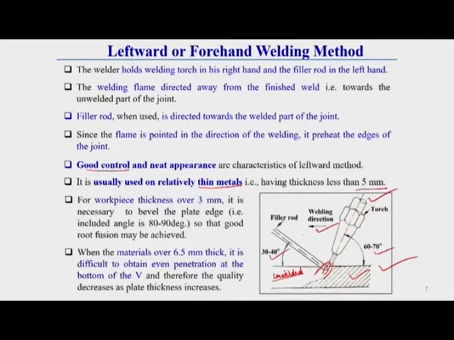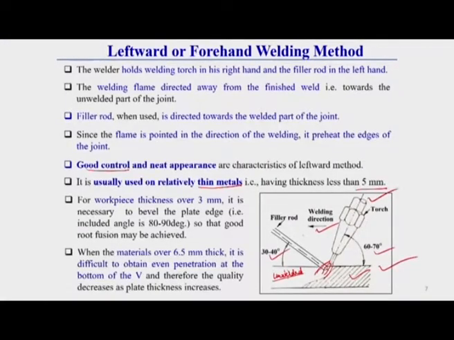One thing you keep in mind: for welding a workpiece with thickness over 3 mm, edge preparation is required. That means beveling is required to do the welding operation, and this bevel angle, or included angle, is a little bit on the higher side.